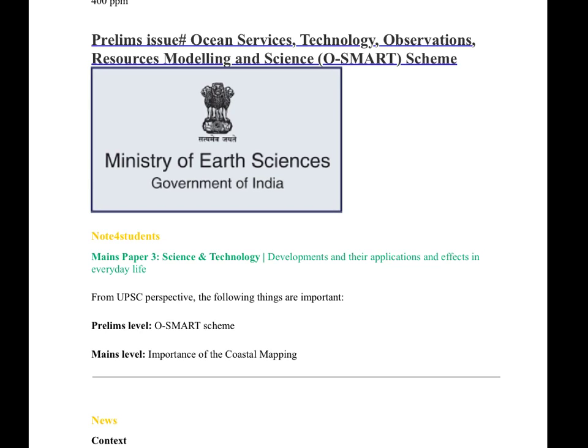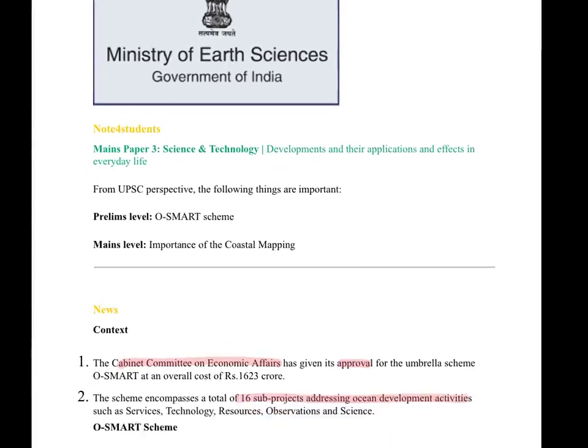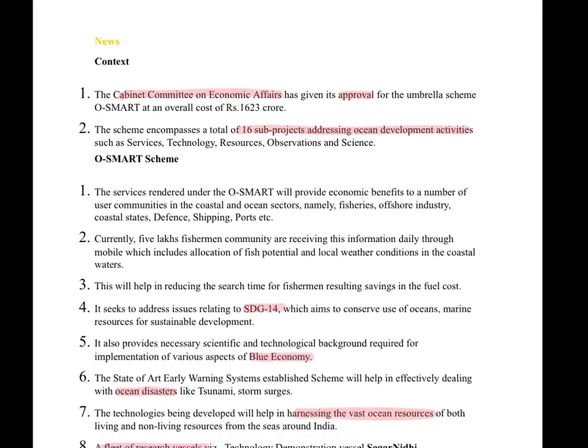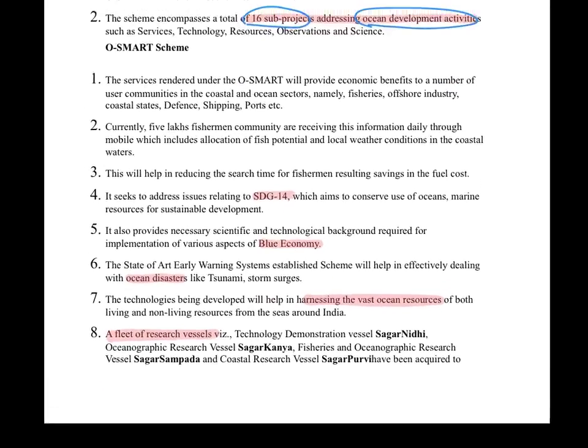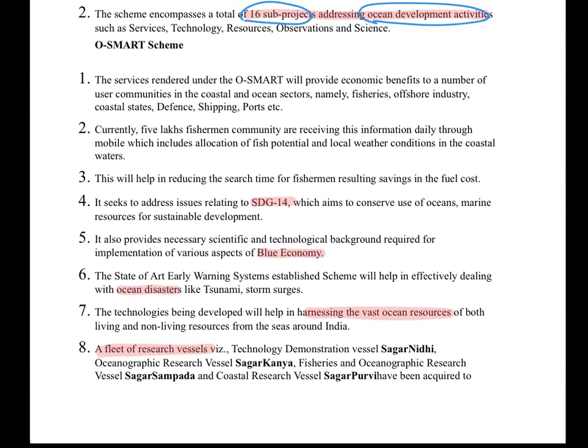The next topic is the O-SMART scheme. The full form is given here. Let's come to the details. The Cabinet Committee on Economic Affairs has given its approval, and this scheme comprises 16 sub-projects which address ocean developmental activities. It is going to help in achieving SDG 14.